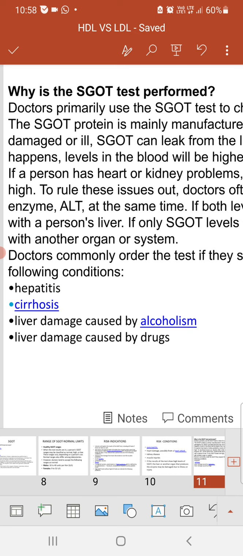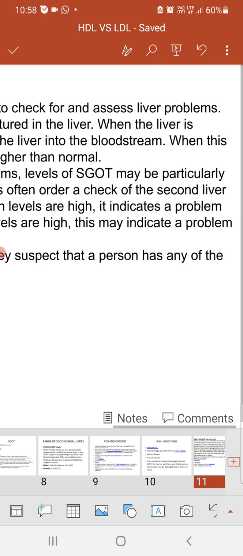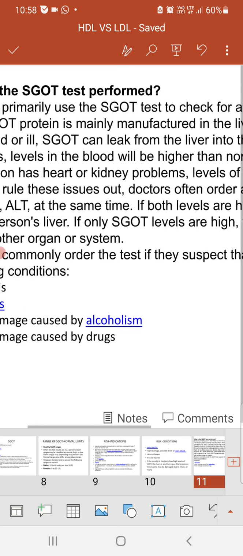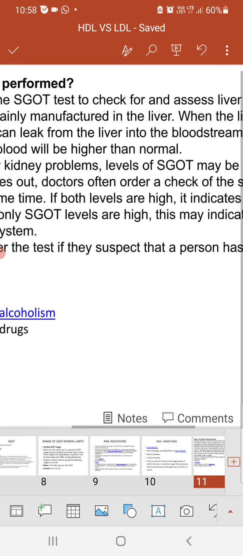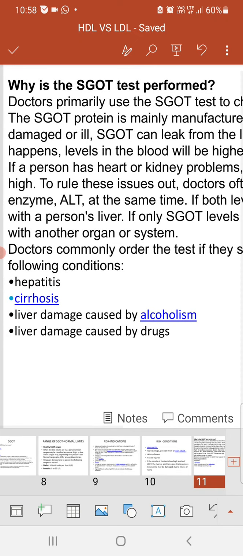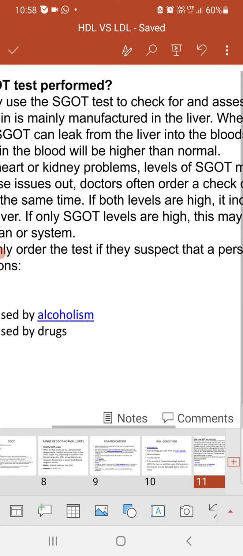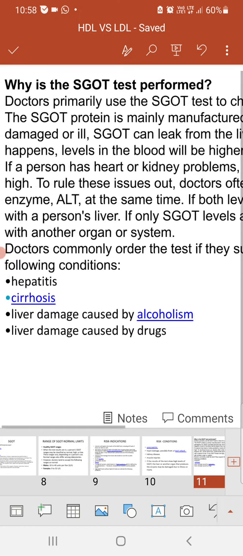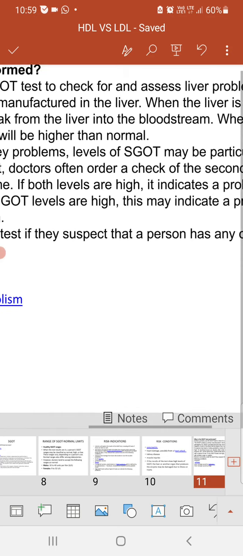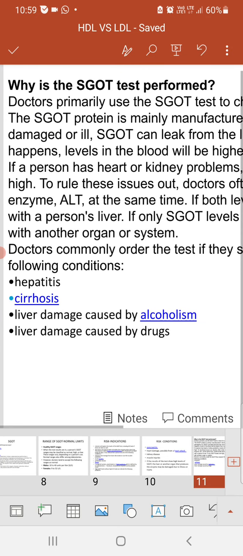If the person has a heart attack or kidney problem, the level of SGOT may be particularly high. To rule these tissues out, doctors often order a check of the second liver enzyme, ALT, at the same time. If both levels are high, it indicates a problem with the person's liver. So if both levels are high, then the problem will be major, and there will be a high risk of stroke. If only the SGOT level is high, this may indicate a problem with another organ or system.